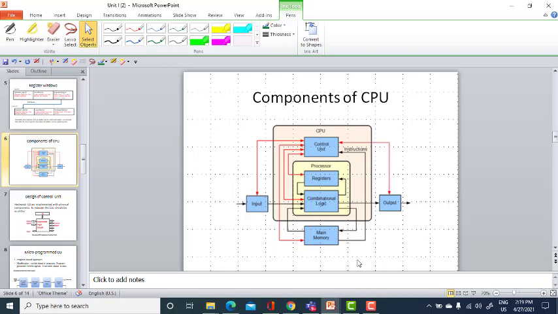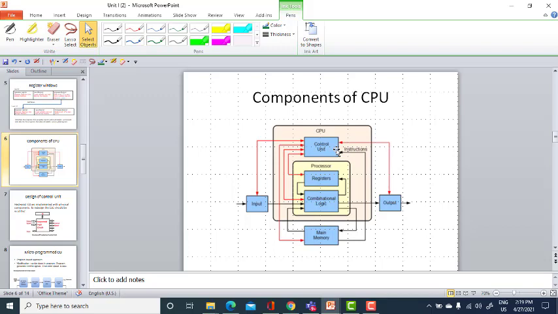In your CPU you have a control unit and a processor, and the CPU is interfaced with input output devices and main memory. Inside you have your arithmetic logic unit, that is your processor here.